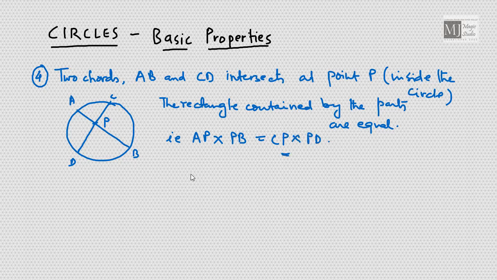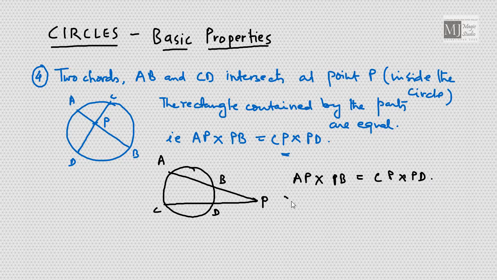This is also applicable if the two chords AB and CD intersect at any point outside the circle. Same thing is applicable for an external point of contact. Very important property, and we can use it in trapezium also.